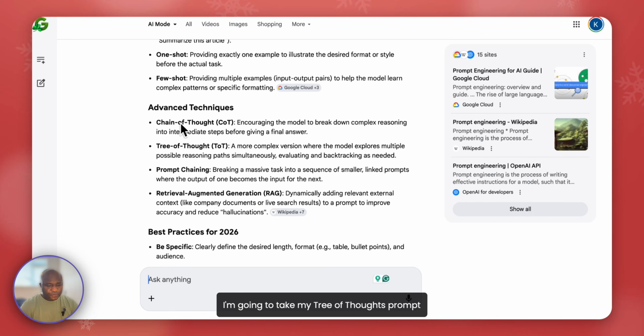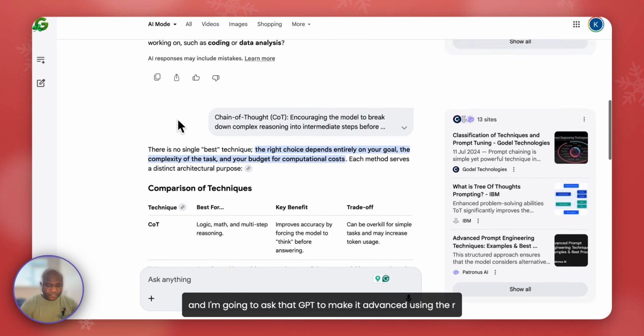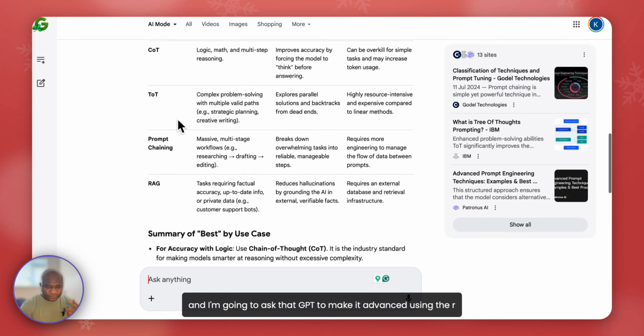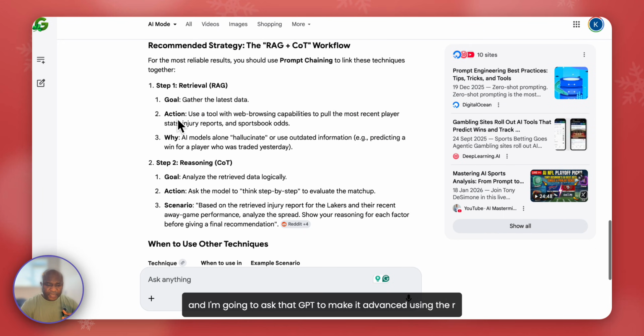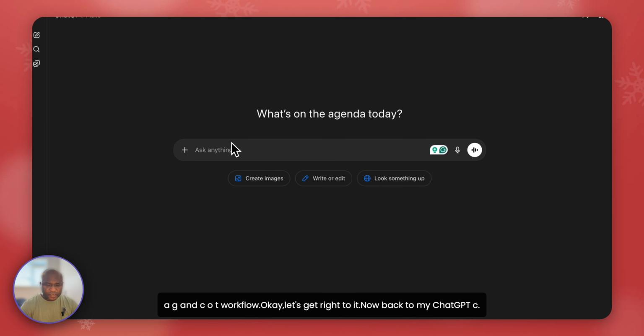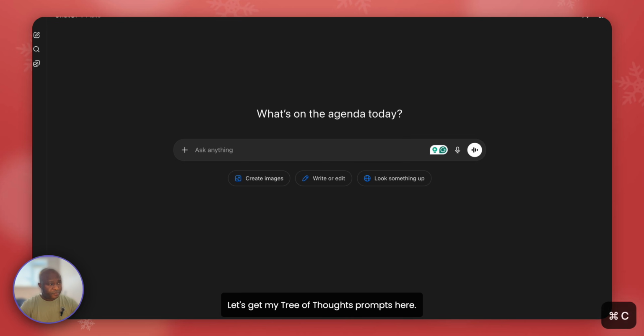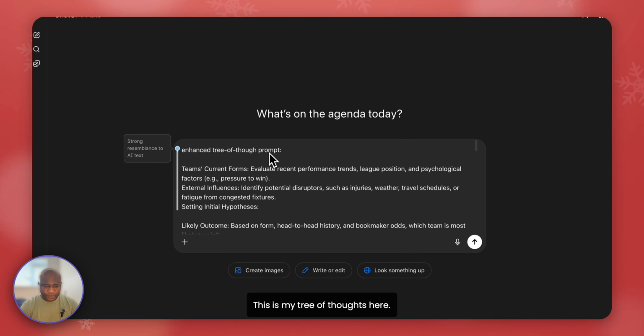I'm going to take my tree of thought prompt and I'm going to ask ChatGPT to make it advanced using the RAG and COT workflow. Okay, let's get right to it. Now back to my ChatGPT. I'm going to get my tree of thoughts prompt here. This is my tree of thoughts here.